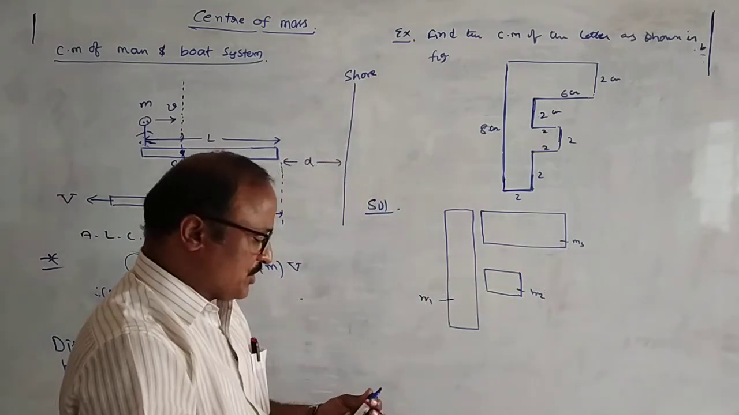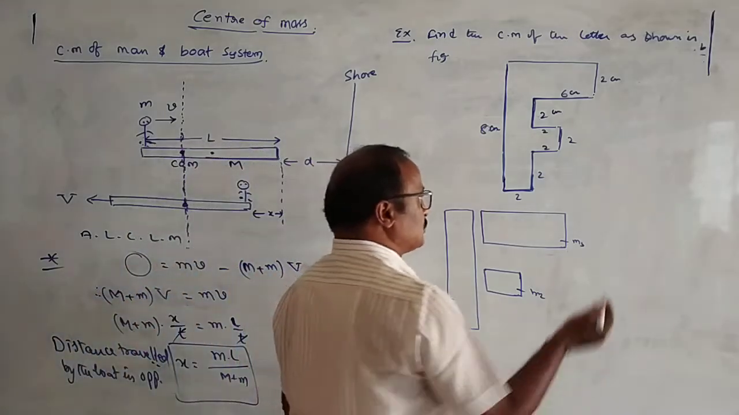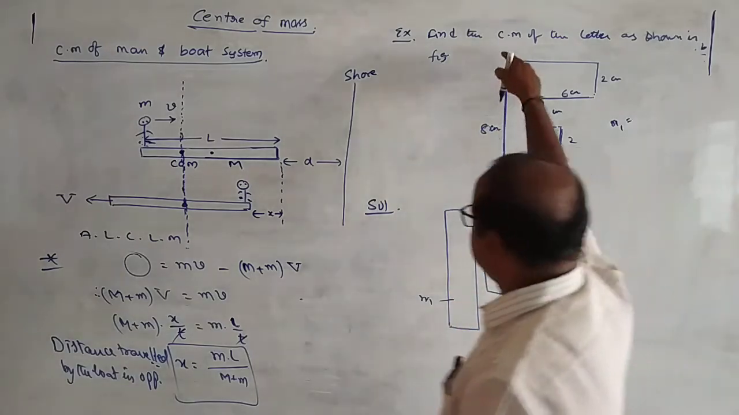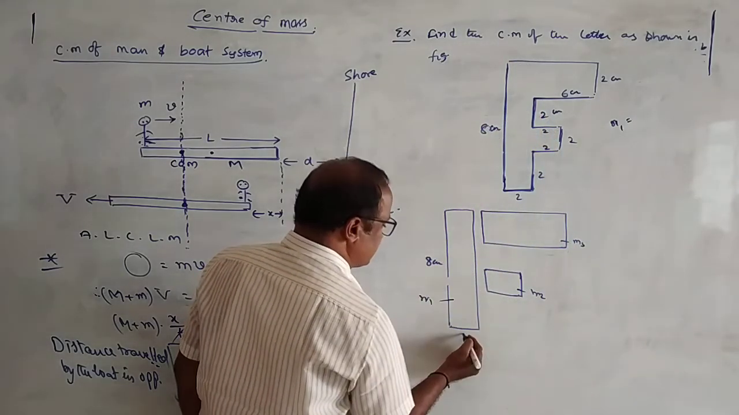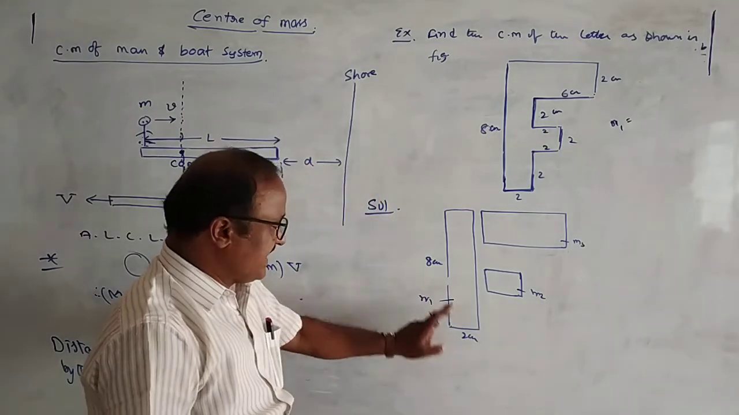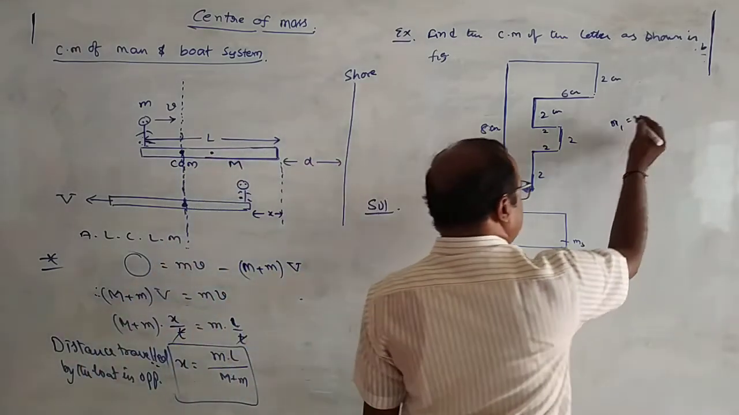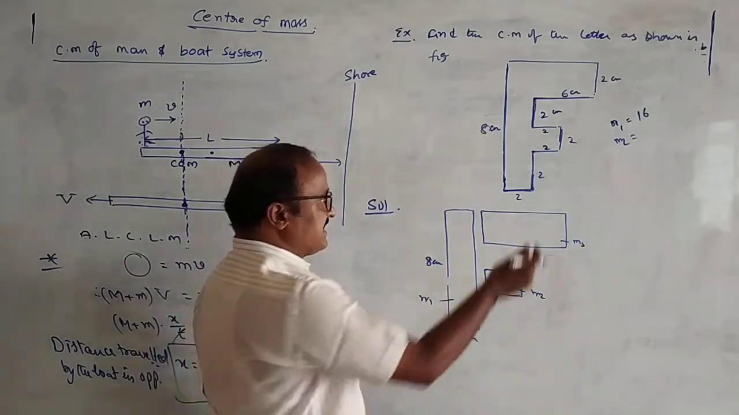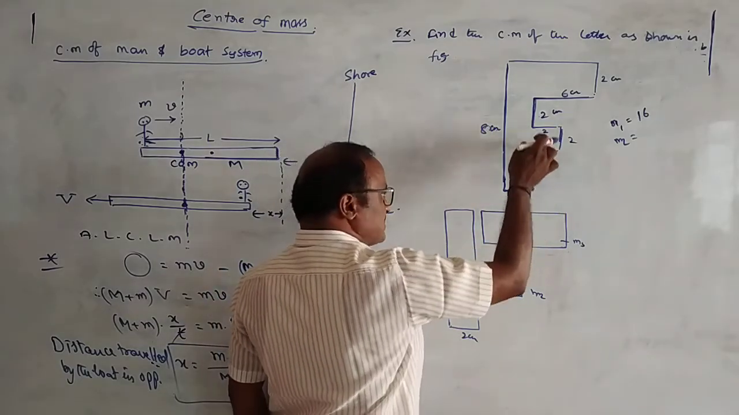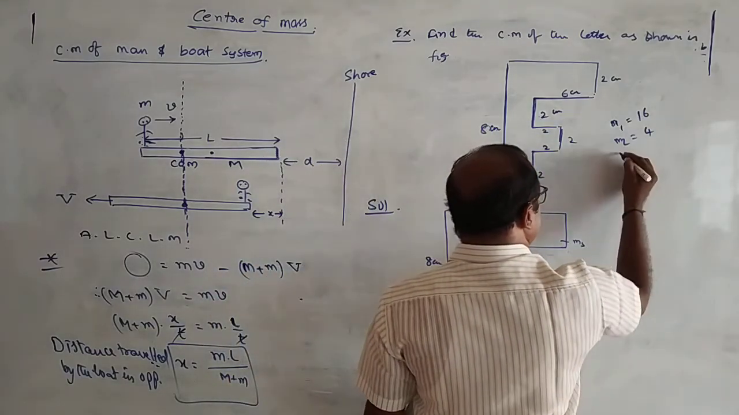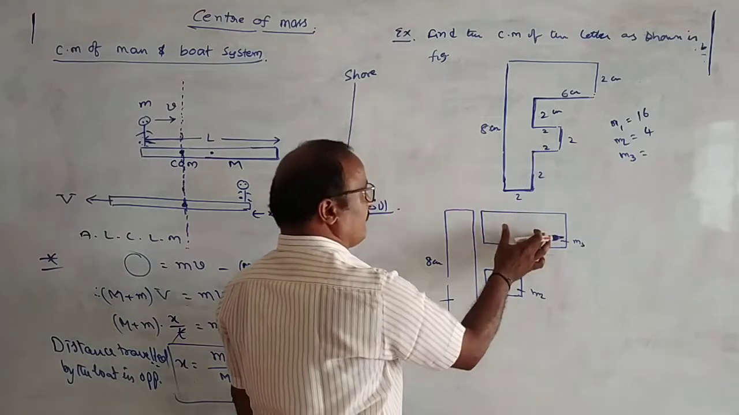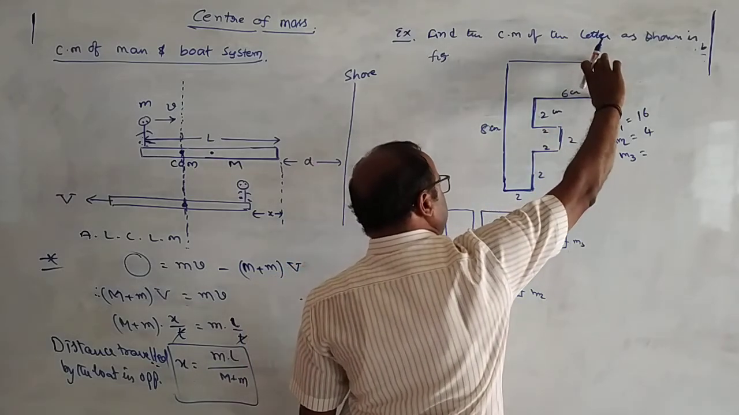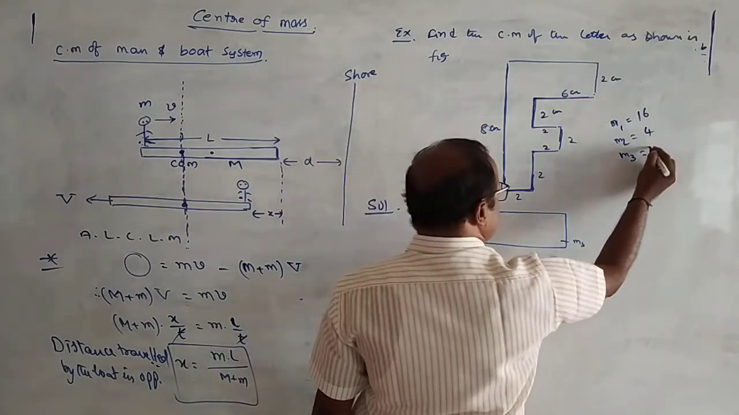But it is a regular body, so mass is directly proportional to area. For the first body, m1 is equal to the area of this one. This length is equal to 8 centimeters, and this length is equal to 2 centimeters. It is a rectangle, so 8 twos are 16, so m1 is equal to 16 units. m2: the length is equal to 2 units and breadth is equal to 2. It's a square plate, 2 into 2 is equal to 4 units. And for m3, for the upper part, its length is 6 centimeters and breadth is equal to 2 centimeters. 6 twos are 12 units.